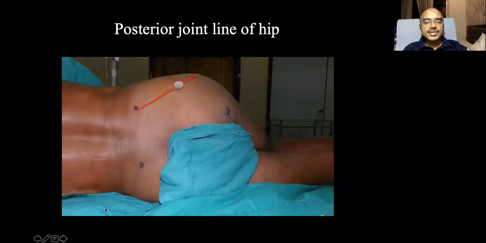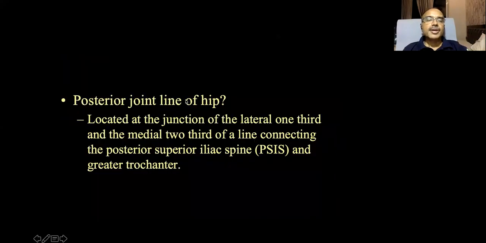Now, the posterior joint line is usually not asked. You do not comment about the posterior joint line, but if the examiner tends to ask you, then you just answer that it is at a point on a line joining the posterior superior iliac spine to the greater trochanter. And you divide this line in three parts. It is at the junction of the medial 2/3 and lateral 1/3. That is the posterior joint line, but because of the thick gluteus maximus muscle, usually you do not palpate the posterior hip joint line. So where is it located? Located at the junction of the lateral 1/3 and medial 2/3 of a line joining the posterior superior iliac spine and the greater trochanter.